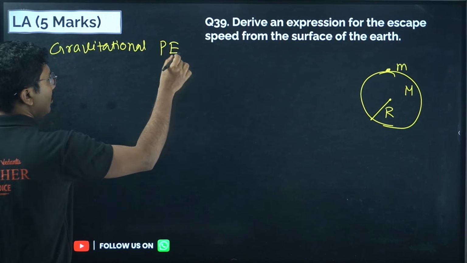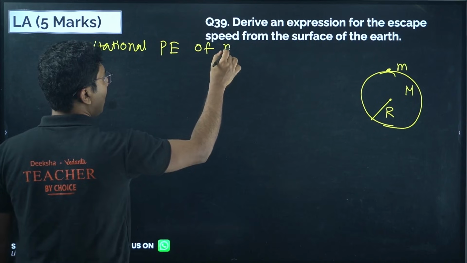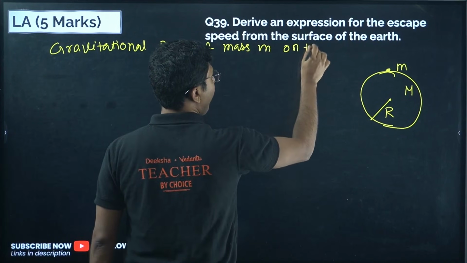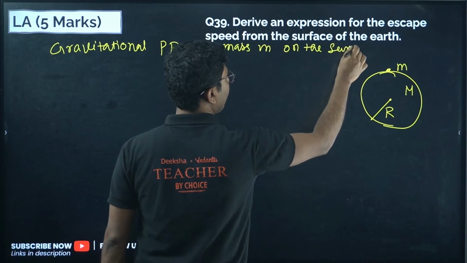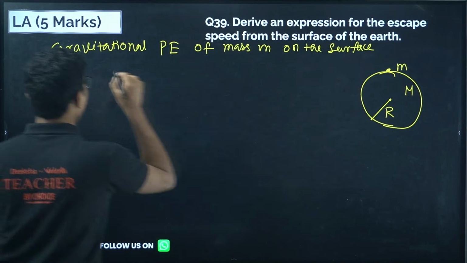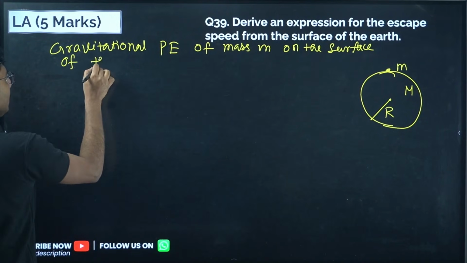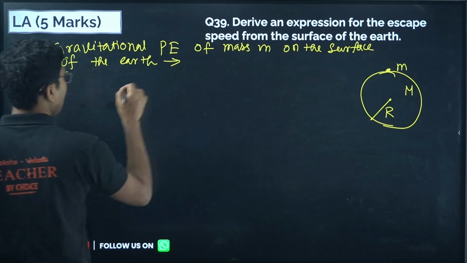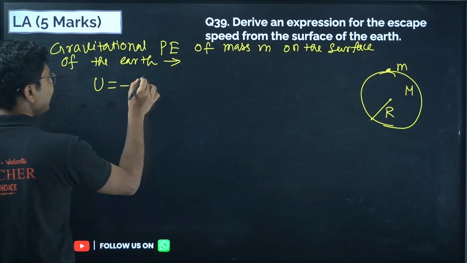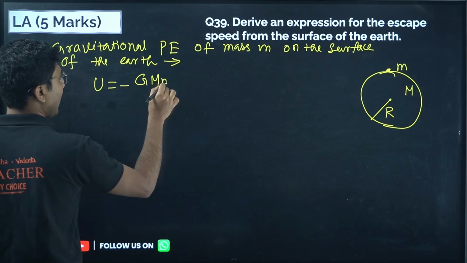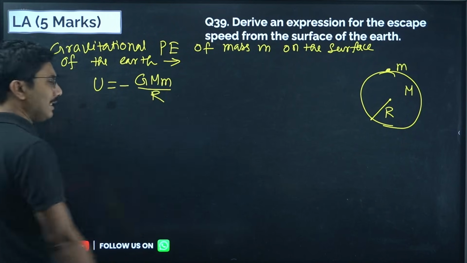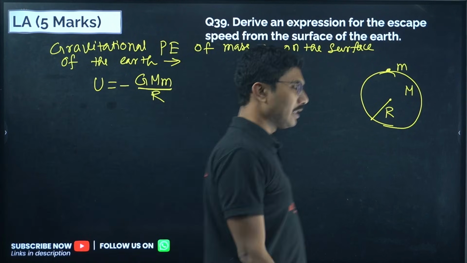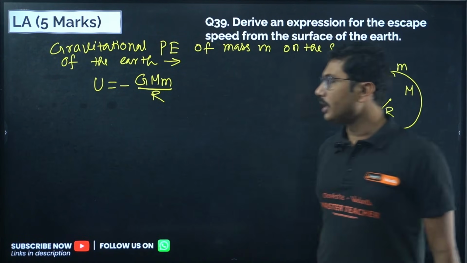The gravitational potential energy of mass m on the surface of the earth. What is the formula? Gravitational potential energy is minus GMm by only the distance, no square over here. In gravitational potential, the square is not there, unlike gravitational force, it is only r, and the minus sign is there.